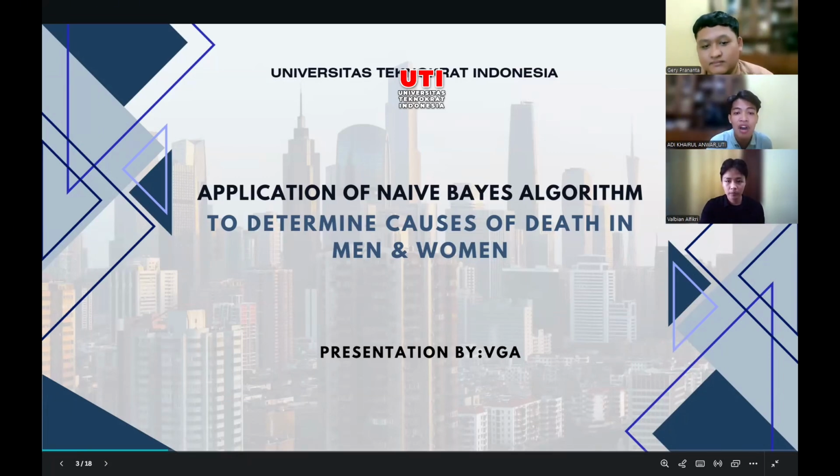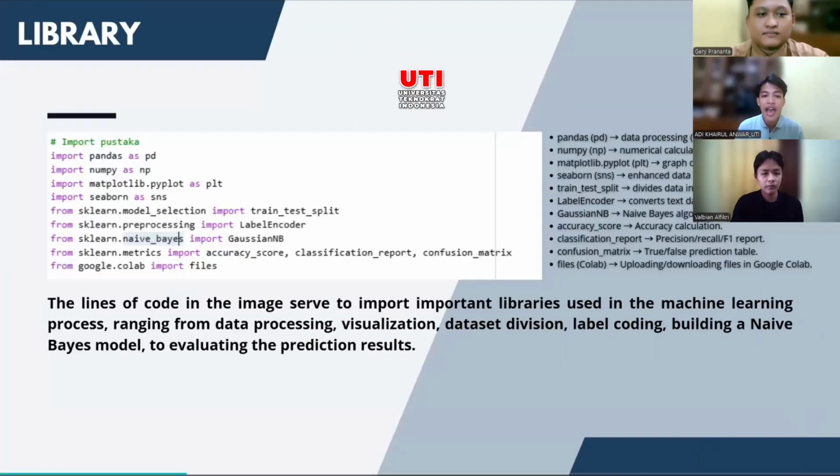Now, let's move on and take a look at the title of our project and what we have accomplished up to this point. The title is: Application of Naive Bayes Algorithm to Determine Causes of Death in Men and Women. Next slide. The first slide is the library.